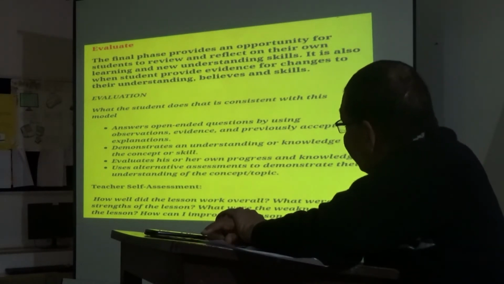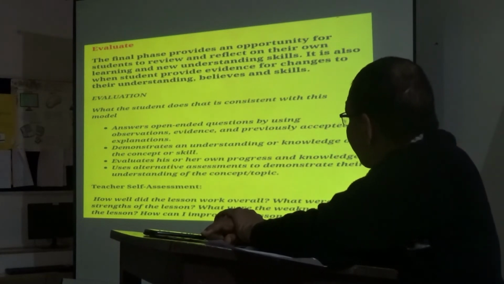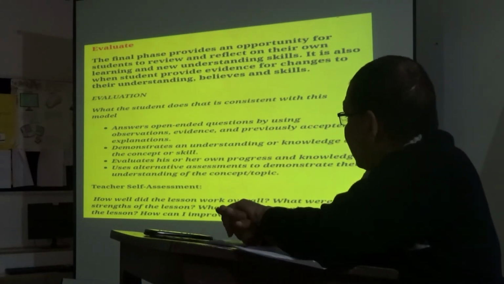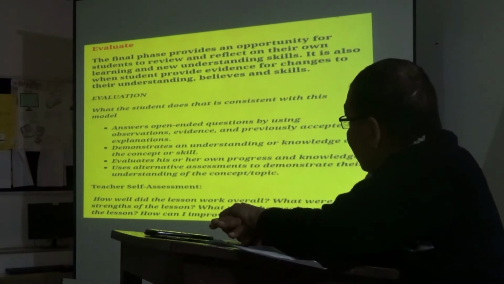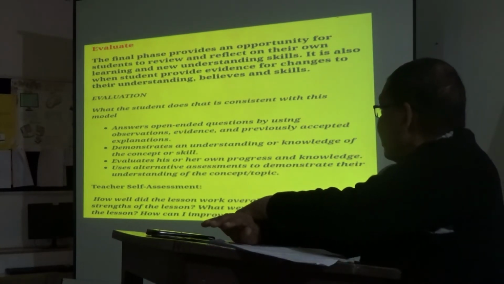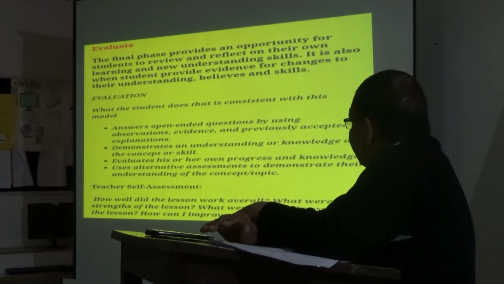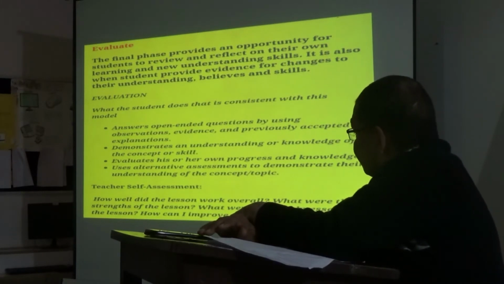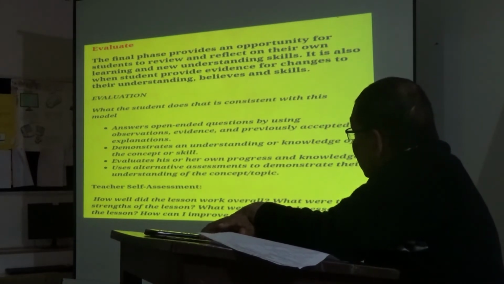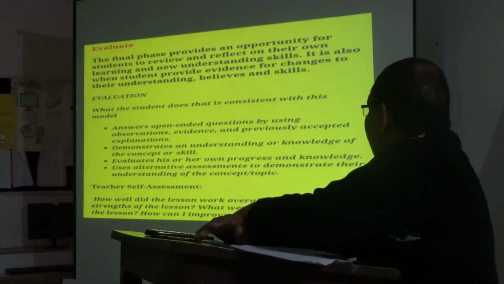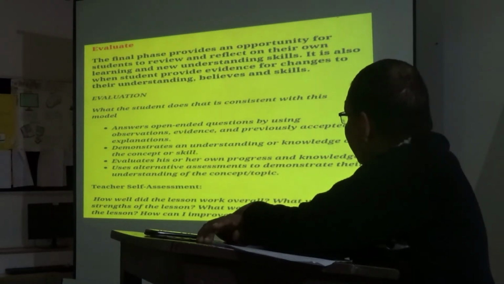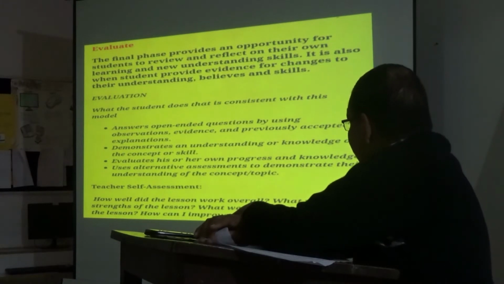Demonstrates an understanding or knowledge of the concept or skill. Evaluates his or her own progress and knowledge. Uses alternative assessments to demonstrate their understanding of the concept or topic.